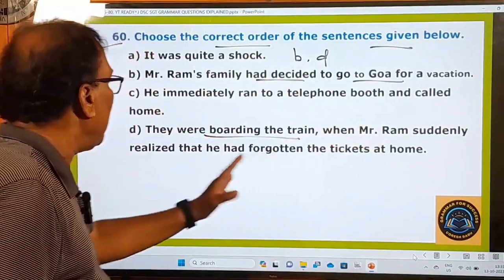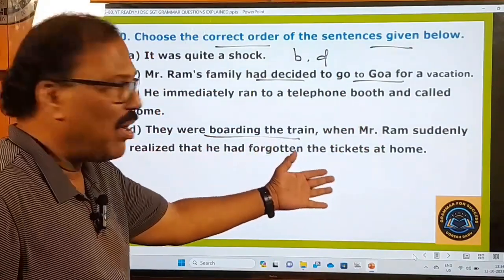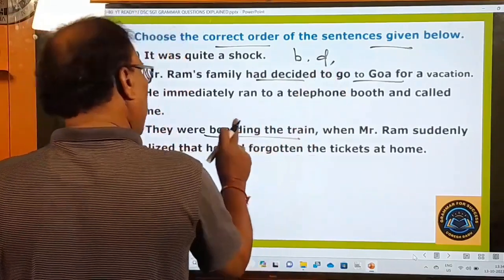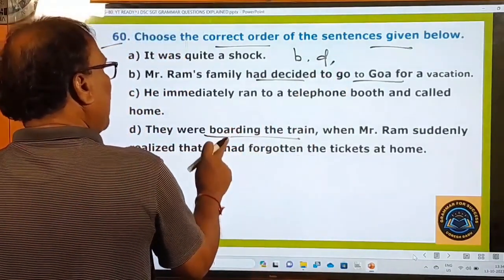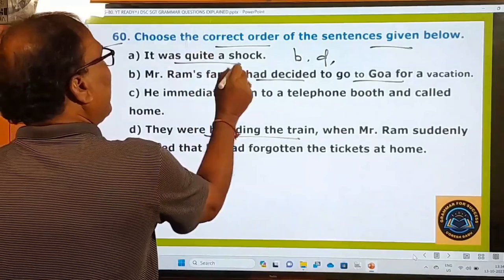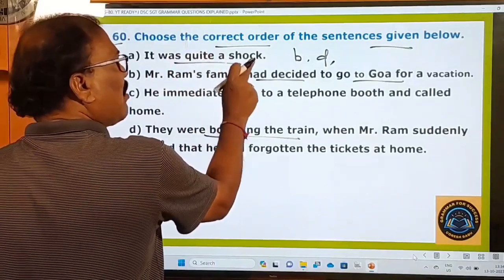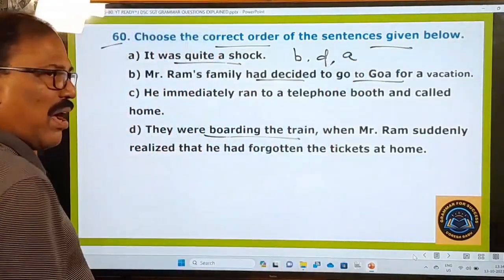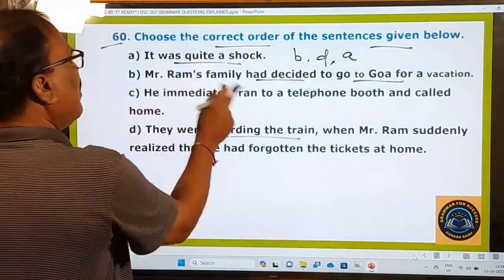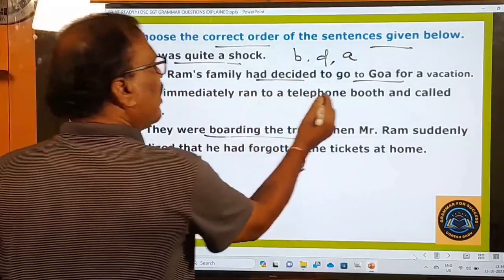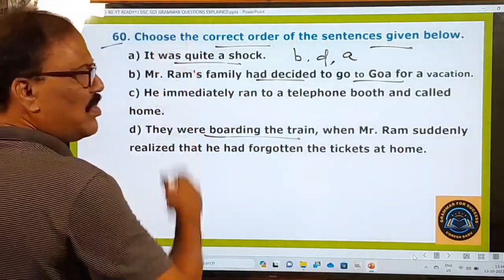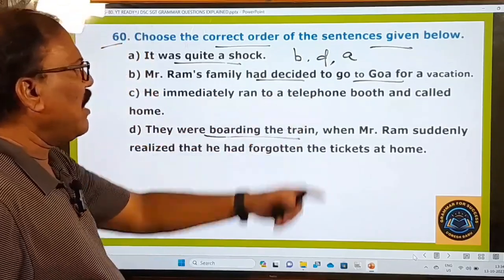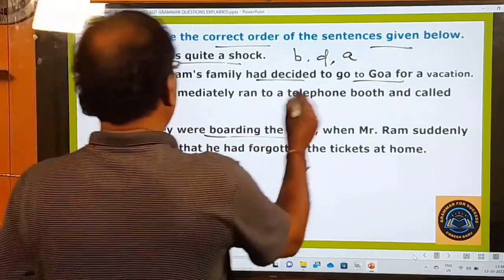When what happened? Suddenly Ram realized that he had forgotten the tickets at home. So this must be your second sentence. Immediately, this gave him a great shock. It was a big shock to Mr. Ram. So this A must be your third answer. And immediately what did Ram do? He immediately ran to a telephone booth and called home. In those days there were no mobile phones, and that's why he ran to a telephone booth and called home. So this must be your answer.